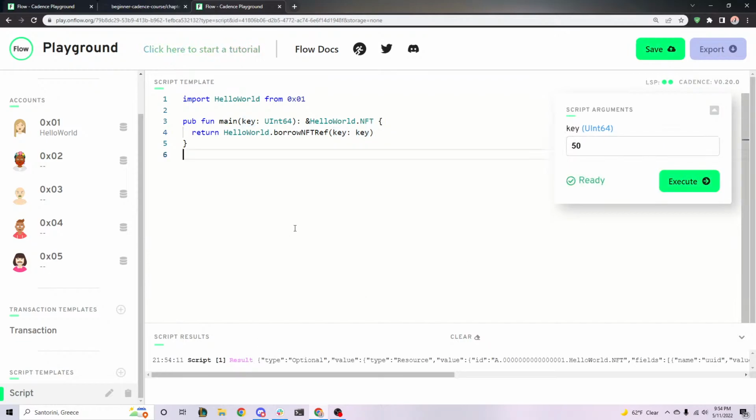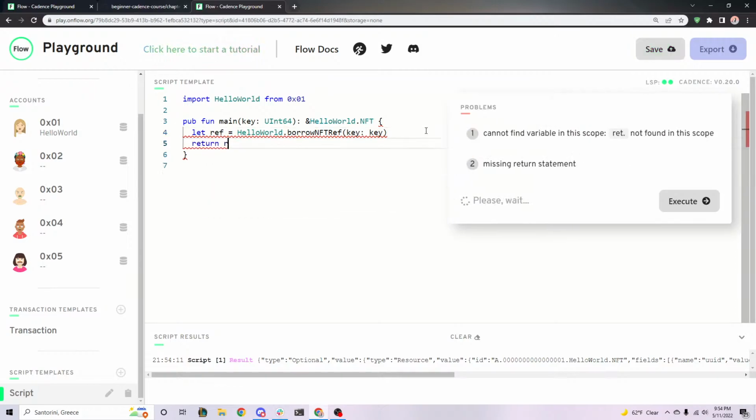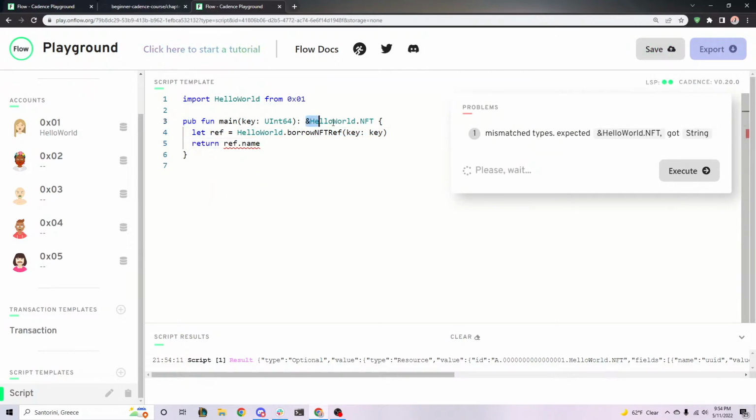Nice, we did it. All right, so anyway, here it is. Now here's the reference. Notice, and more simply, by the way, we could just say let reference equals this. And references, by the way, use equals, so no move. Move is only for resources. Then return ref.name, and that will return a string.